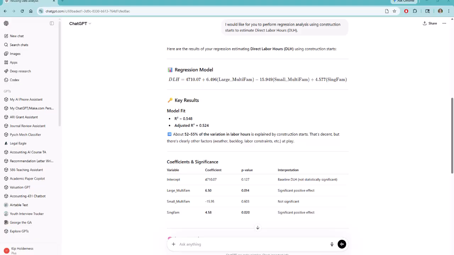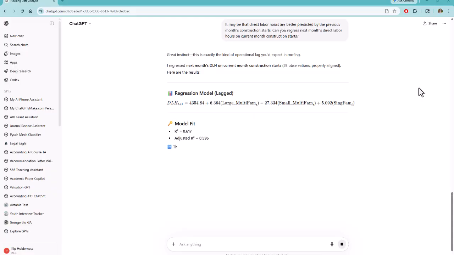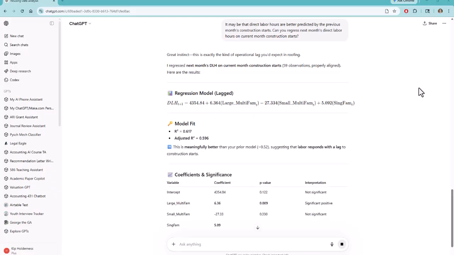In other words, we think that a month in, now we need some direct labor hours to start putting that roof on. And so in ChatGPT, we are going to ask it to regress next month's direct labor hours on current month construction starts, and we're going to rerun that regression. What it's doing is lagging that variable. If you look at our original data, it is going to shift those direct labor hours up a month so that February hours are in the same row as January construction starts.